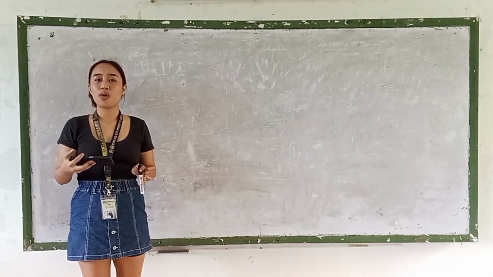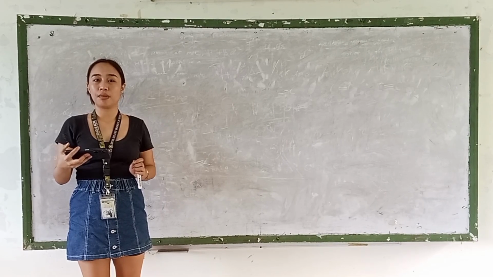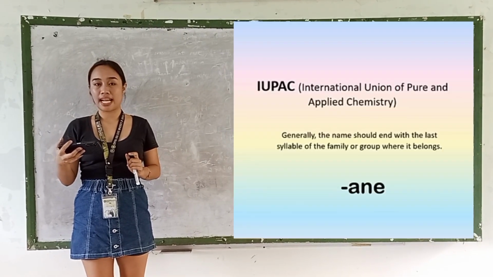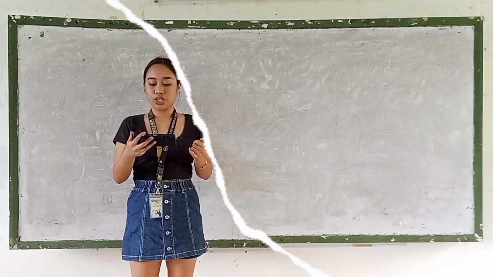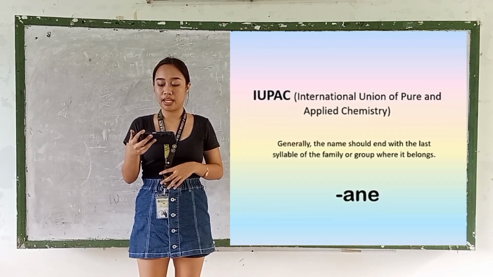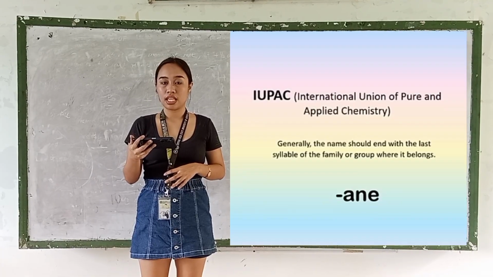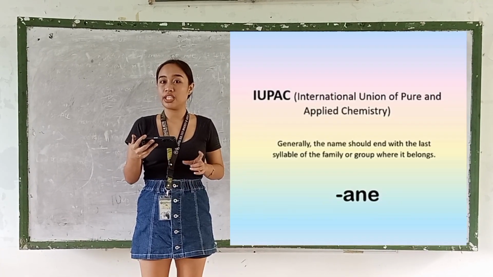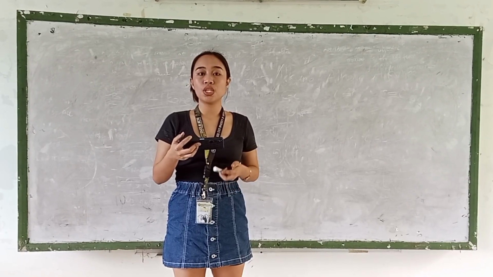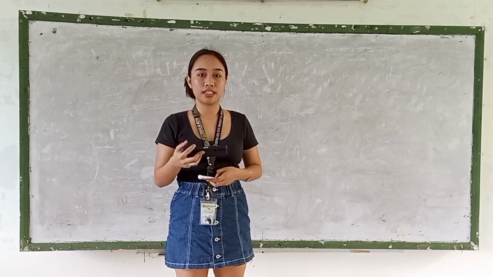So now, how are we going to name a hydrocarbon? According to the International Union of Pure and Applied Chemistry, or IUPAC, generally the name should end with the last syllable of the family or group where it belongs. Example, alkane, which is A and E. In naming, we must also consider the number of carbons.